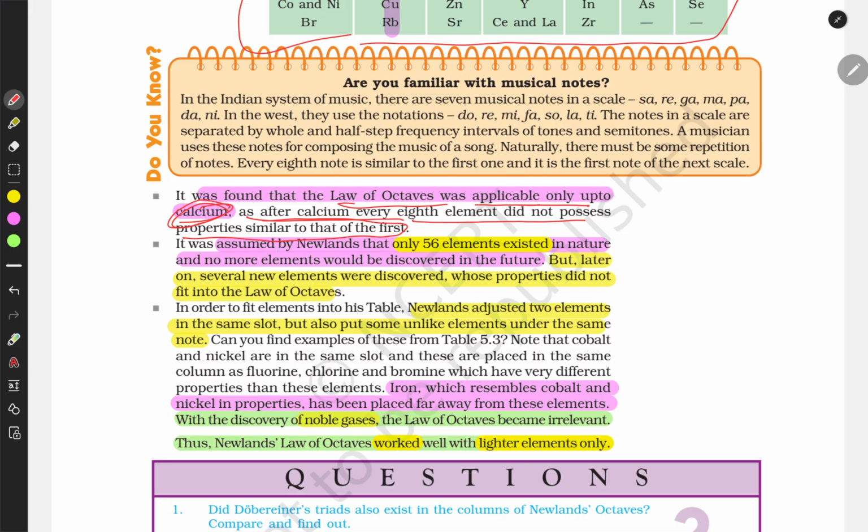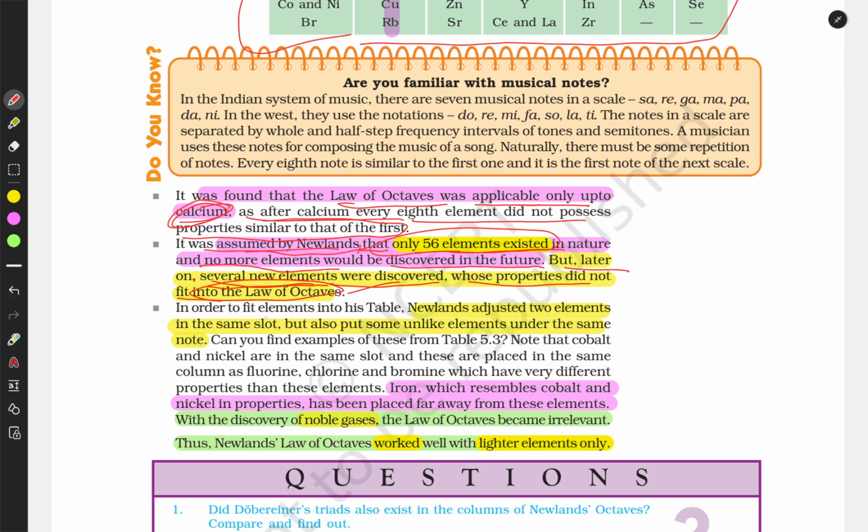And also it was assumed by Newlands that only 56 elements exist in nature, and no more elements would be discovered in the future. But later on several new elements were discovered whose properties did not fit with the law of octave. So this was another limitation of this law.